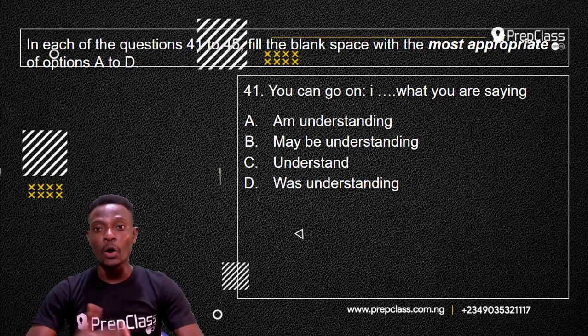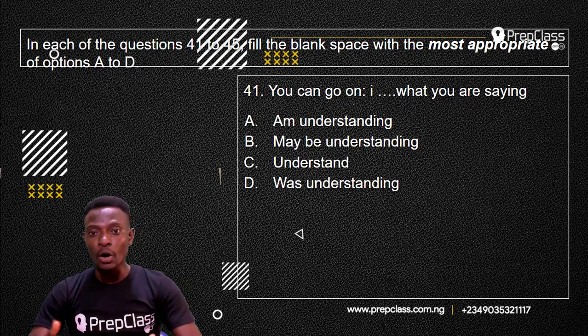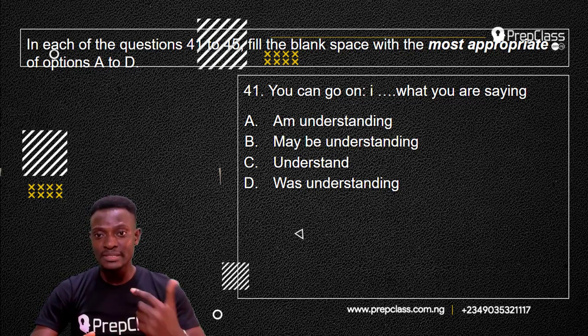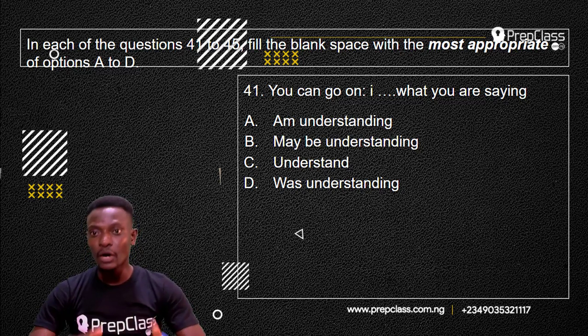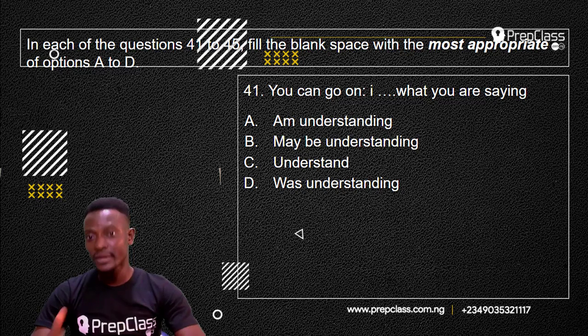A. You can go on, I am understanding what you are saying. B. You can go on, I may be understanding what you are saying. C. You can go on, I understand what you are saying. D. You can go on, I was understanding what you were saying. So, which of these options is the most appropriate to fill this blank space with?